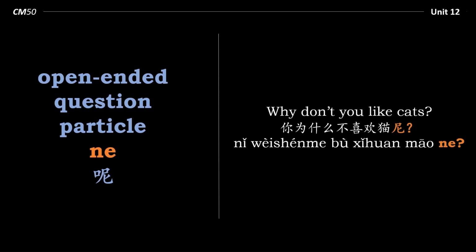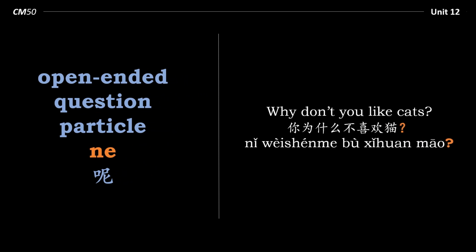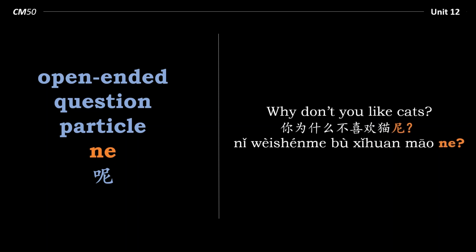Why don't you like cats? Explain yourself. 你为什么不喜欢猫呢? Now, in these kind of scenarios, when we're asking open-ended questions, it is actually possible to omit ne. So we could just say, 你为什么不喜欢猫? So what is the difference between 你为什么不喜欢猫 and 你为什么不喜欢猫呢?